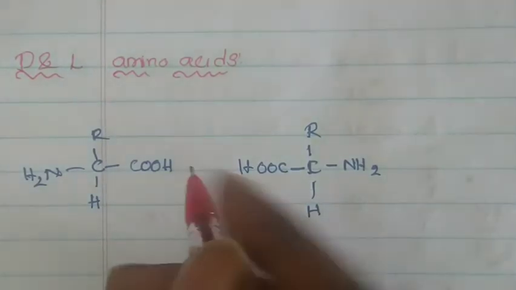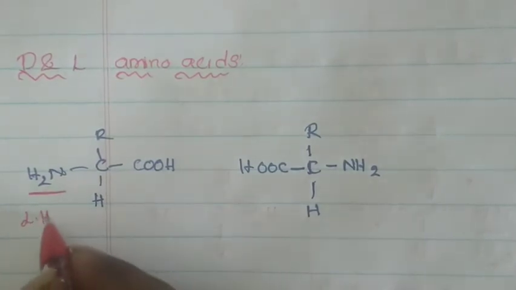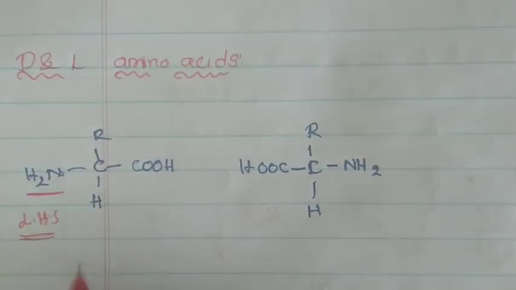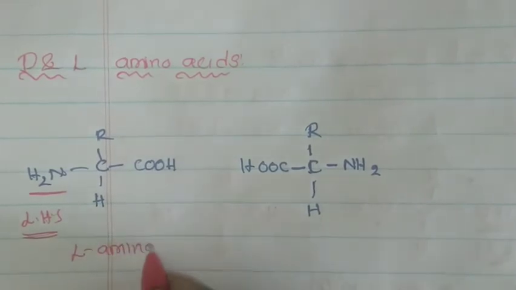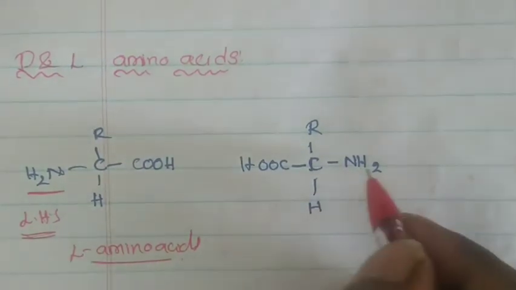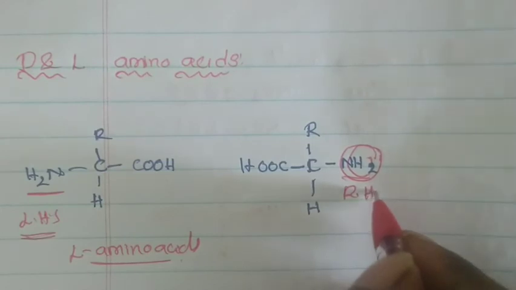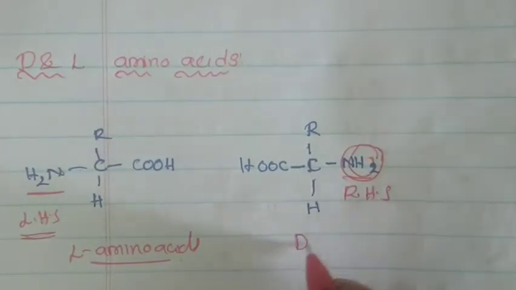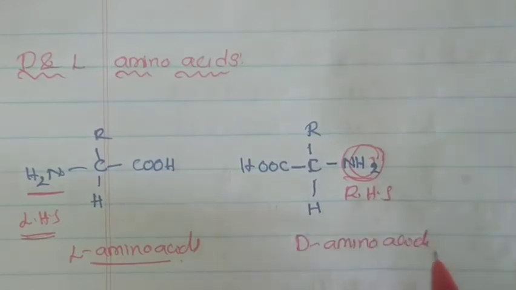In this first compound, the NH2 group is present on the left-hand side, so this type of compound is called an L amino acid. But in this compound, the NH2 group is present on the right-hand side, so this is called a D amino acid.